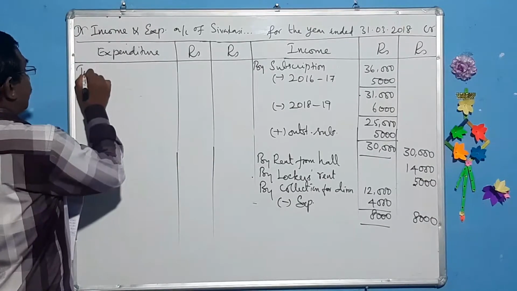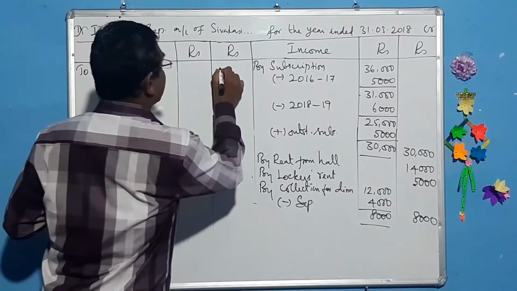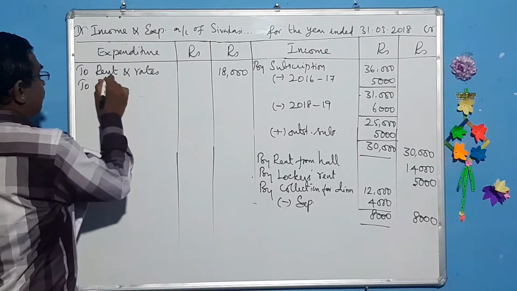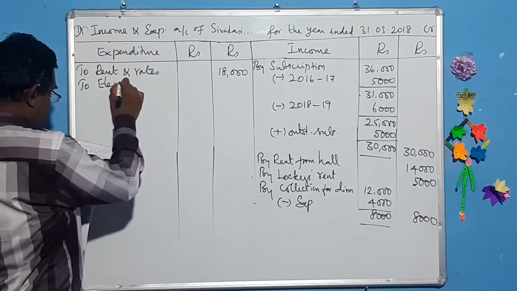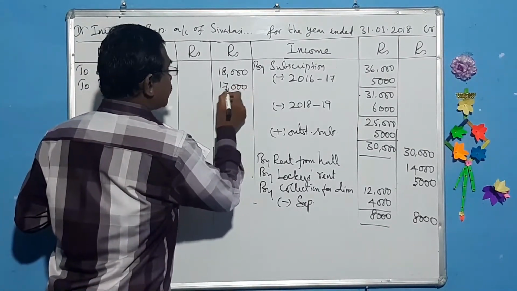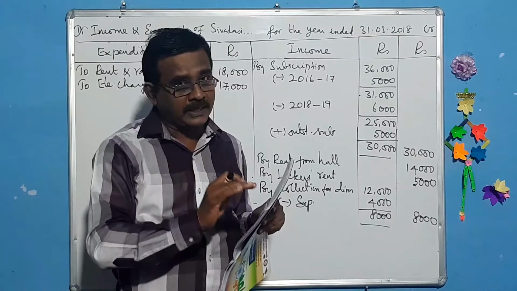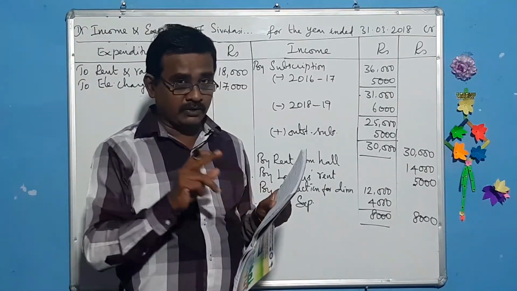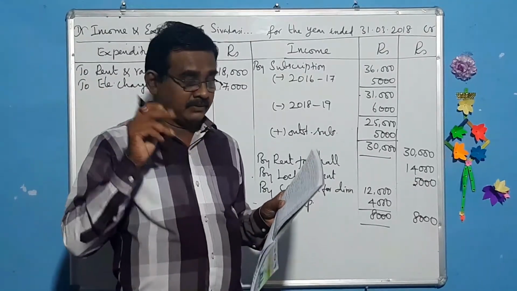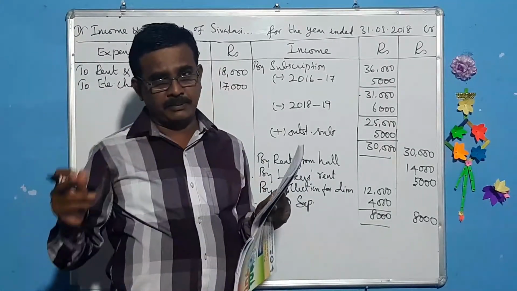To rent and rates. What is that amount? 18,000. Next, electricity charges. Revenue item. So that is brought here. What is that amount? 17,000. Revenue item. So I bring it here. Next one, furniture purchased. It is a capital item, so that must be taken to the balance sheet. Here you have to remember there is a furniture worth rupees 10,000 at the beginning. And billiards table purchase. This is also a capital item, so that should be taken to the balance sheet.